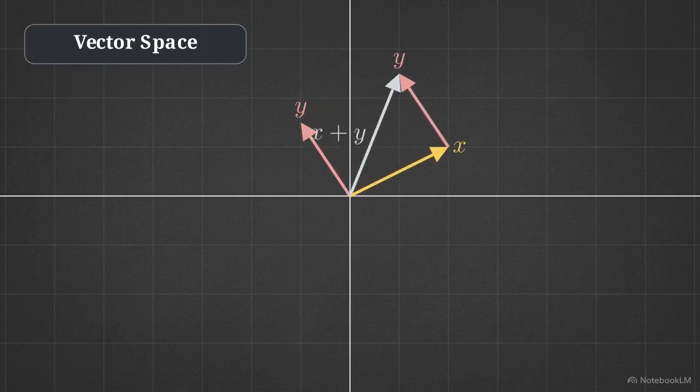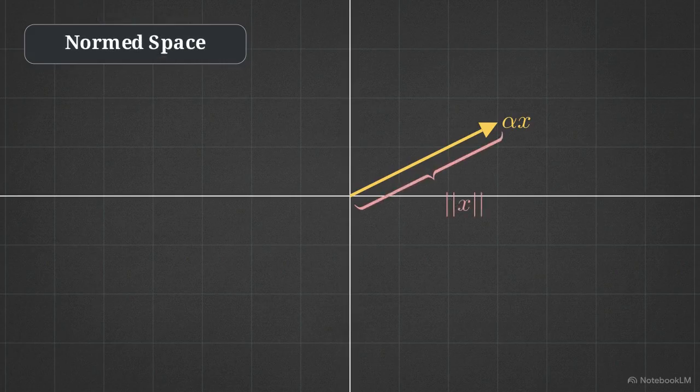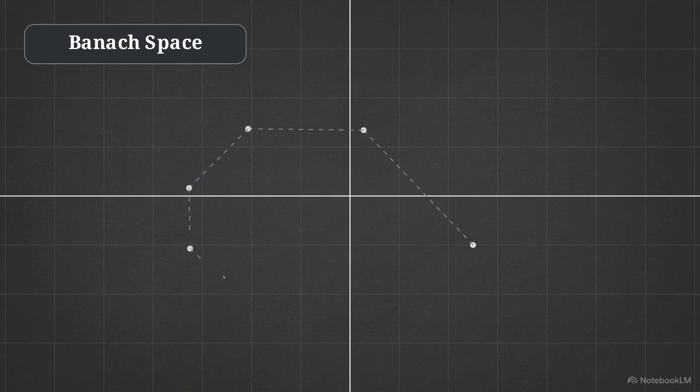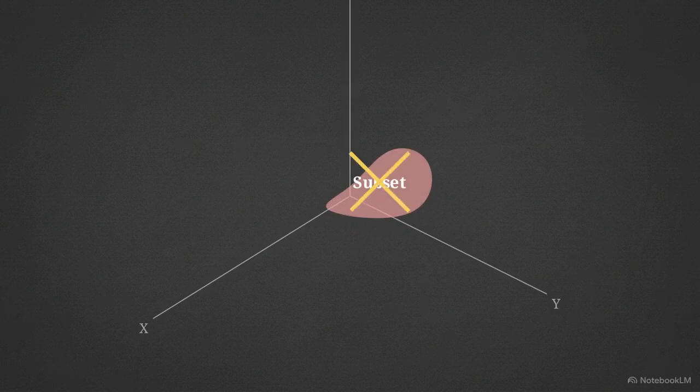We start with a vector space, where we define how arrows add and scale. Adding a measurement tool turns it into a normed space. Finally, we establish completeness, a Banach space, where we ensure that every sequence heading toward a limit actually finds one within the space. We define a subspace by its algebraic behavior.